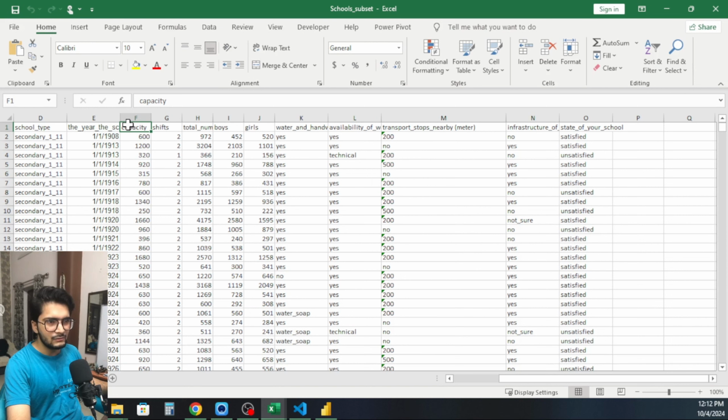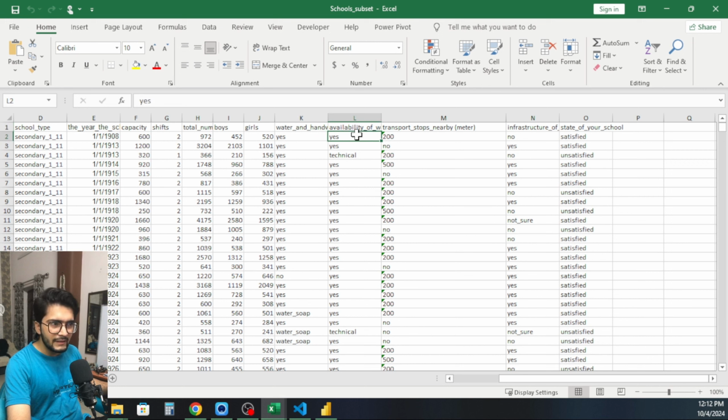Then we had the capacity. So this is the capacity of schools, that the schools can take in this much students at one time, and these are the shifts, like this is the capacity for each shift. So it means that if there are two shifts, there is a capacity of 1200 students. There's a total number of boys and girls in that school. Then there is whether we have water and hand washing facilities or not. What is the availability of drinking water?